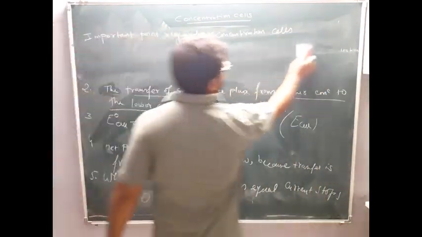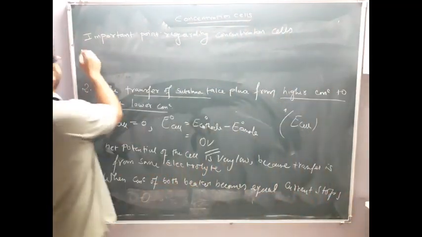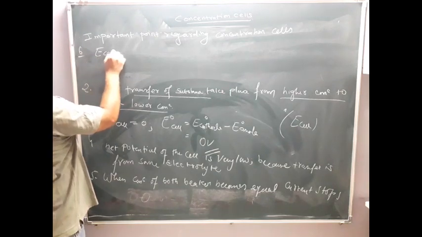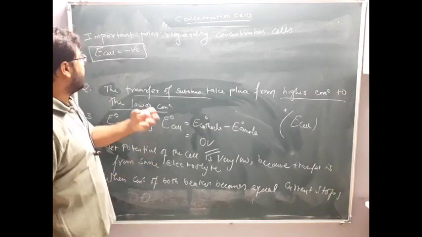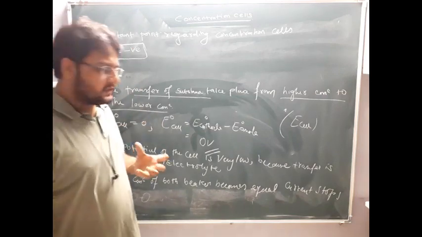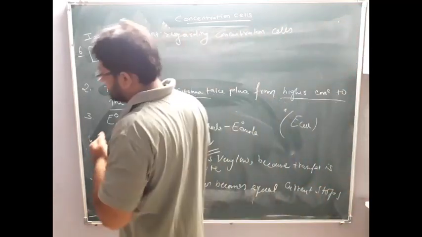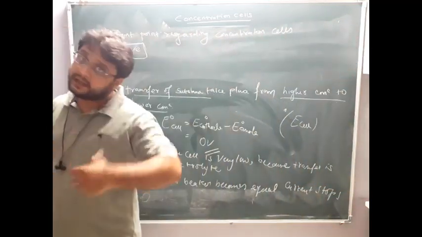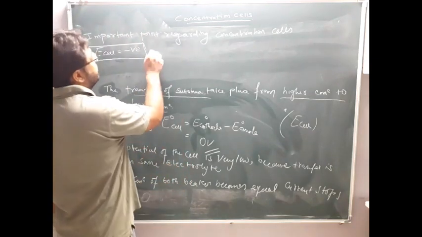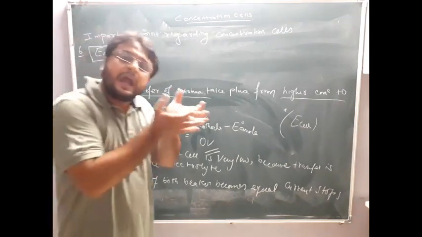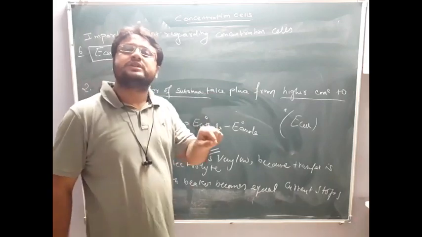Last point, which is also very important, and generally it is asked in 1 mark MCQ also sometimes. See here, 6th point. If E cell turns out to be negative, if you are getting negative answer as E cell, then what actually does this negative answer indicate? For example, if you are solving E cell value for the concentration cell and you are getting negative answer, what does it indicate? It indicates that whichever you are thinking anode, actually it is cathode. And whatever you are thinking as cathode, actually it is an anode.